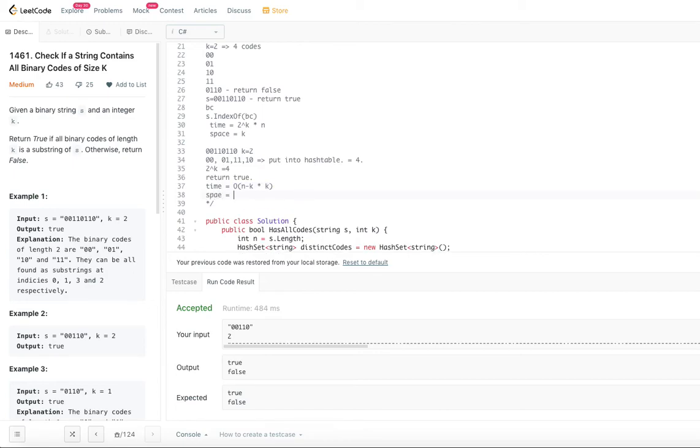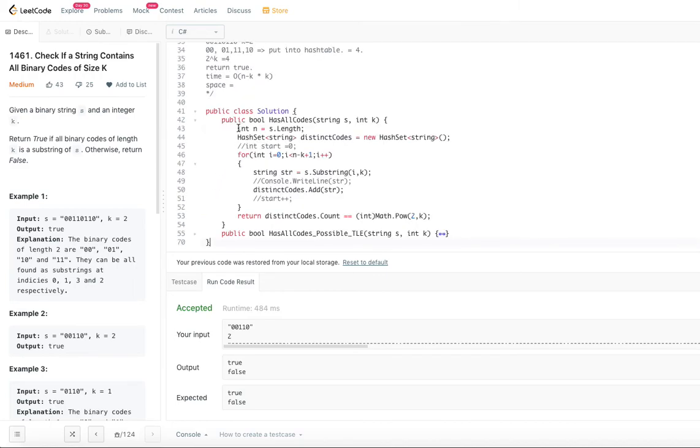Space complexity. What is the space complexity that we are using here? Are we actually using any extra space? Yes, there is a variable, and there is a hash set that we are using to keep track of the distinct codes. Each code is of length k, and how many codes are there? Possibly 2 power k. So the space we are using is 2 power k into k. So the time complexity for this algorithm is order of n minus k into k, and the space complexity is order of 2 power k into k.